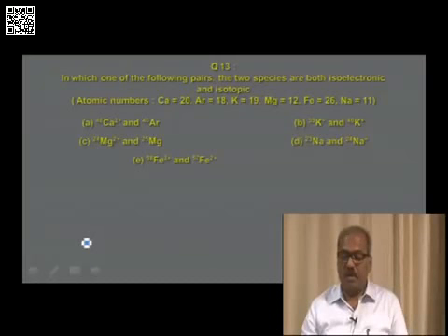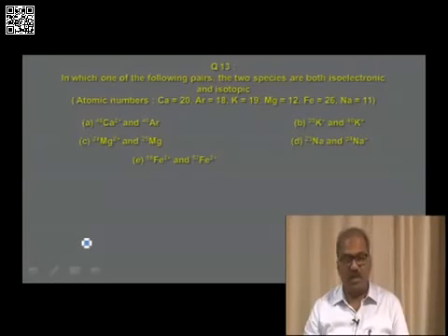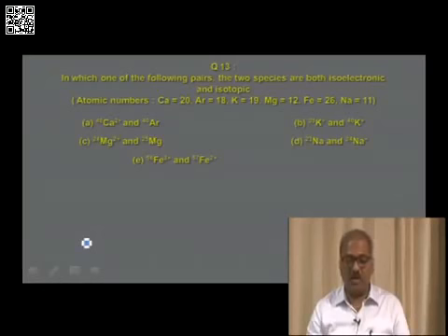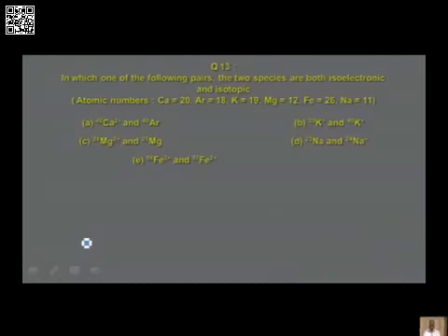Option B, K plus and K plus, both contain the same number of electrons, namely 18 electrons, therefore they are isoelectronic. And the number of protons in both potassium ions is 19 each, therefore they contain the same number of protons, the atomic number is the same, the mass numbers are different, so they are isotopes as well as isoelectronic. That is the correct answer for the question. And the other options, magnesium ions and sodium ions and iron ions in options C, D and E, are all isotopic species, but they are not isoelectronic.